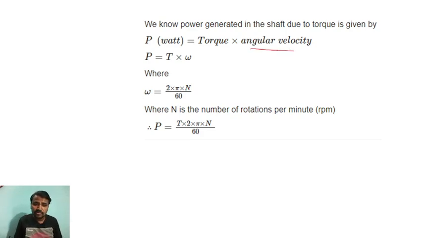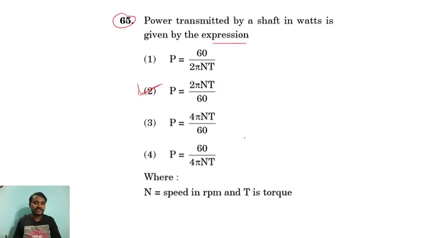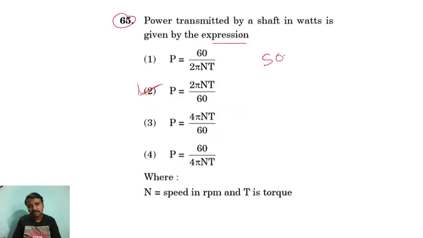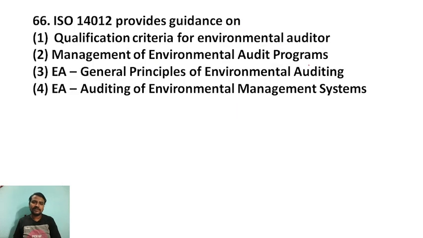So W is equal to 2 pi nt by 60. Here n is the number of rotations, t is the torque, right? So this is the strength of material question, a very simple question, you have to understand.